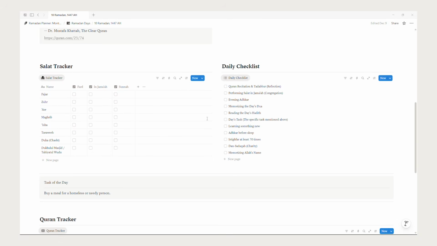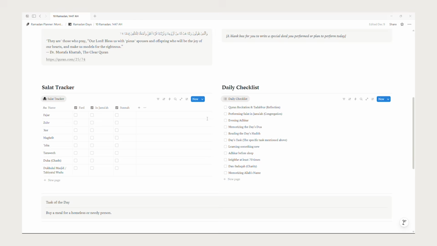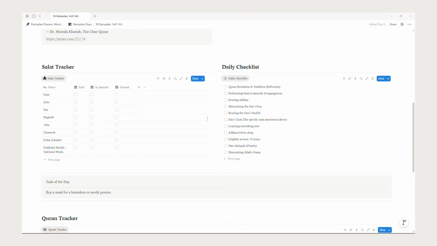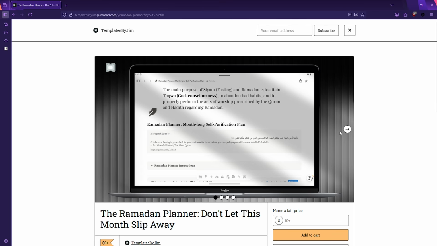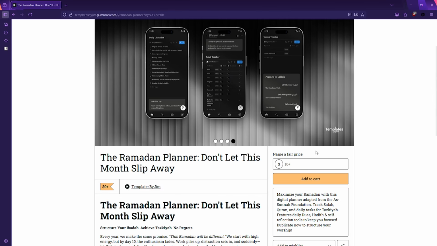Track your salah, including duha and tahiyatul wudu. Log your Quran recitation. And most importantly, journal your daily wins. Seeing that progress bar fill up gives you the dopamine hit you need to stay consistent.